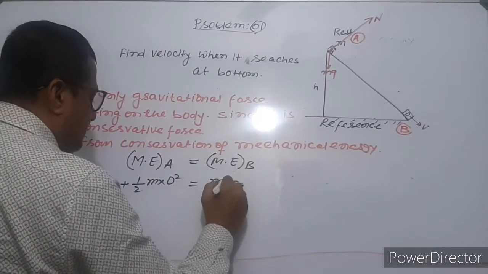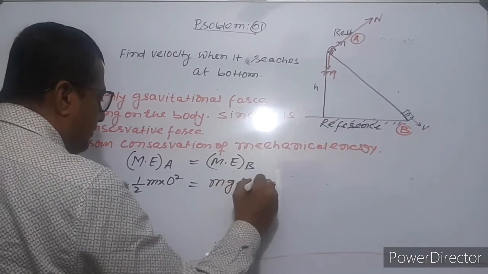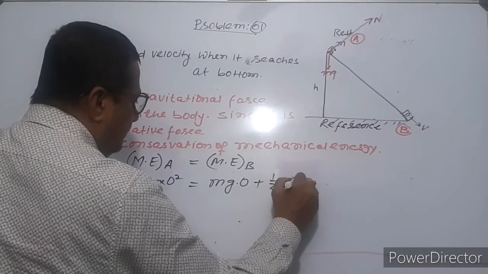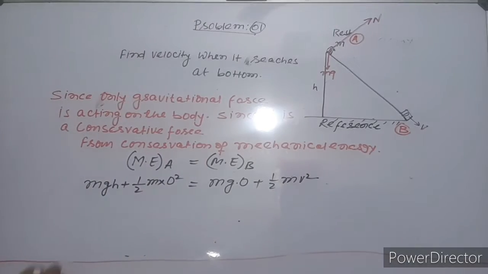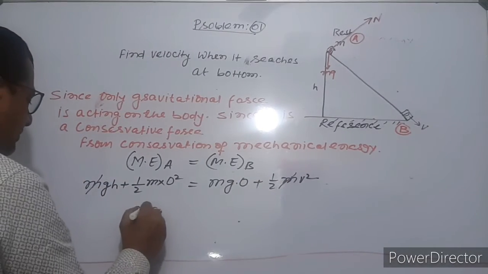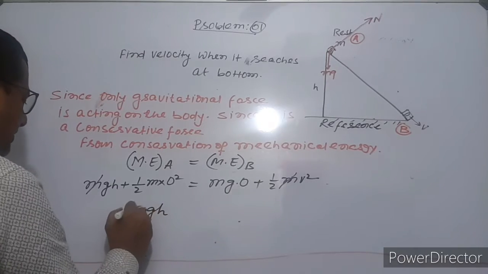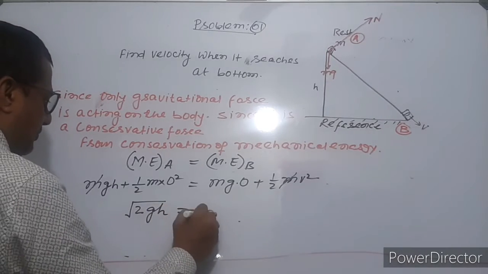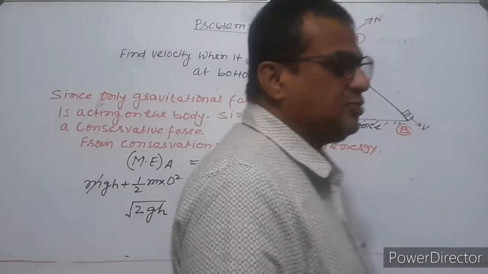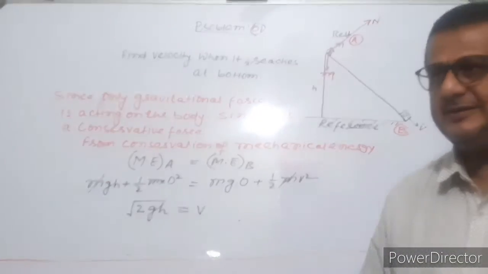So mgh equals mg0 plus half mv squared. The m cancels, and v equals the square root of 2gh.